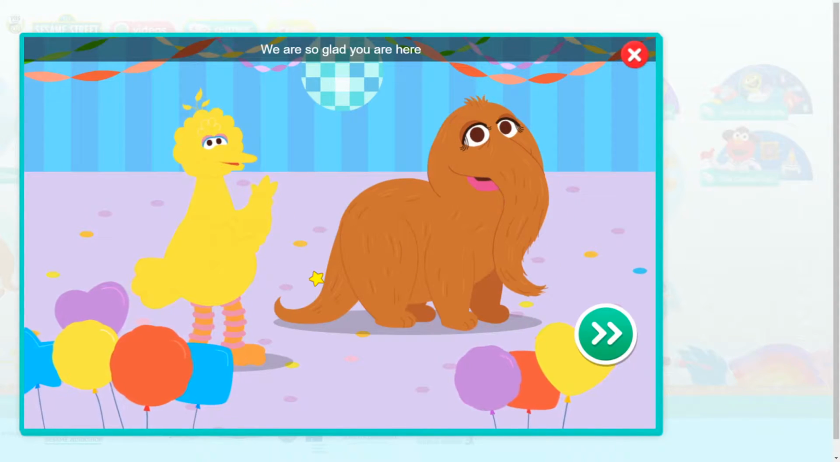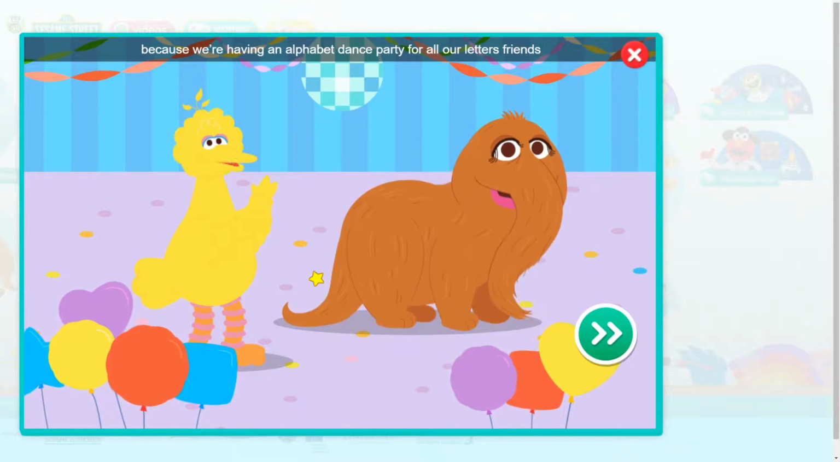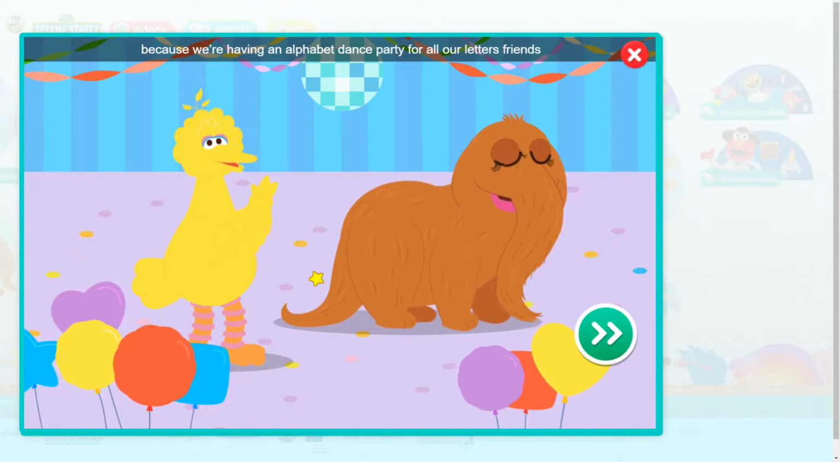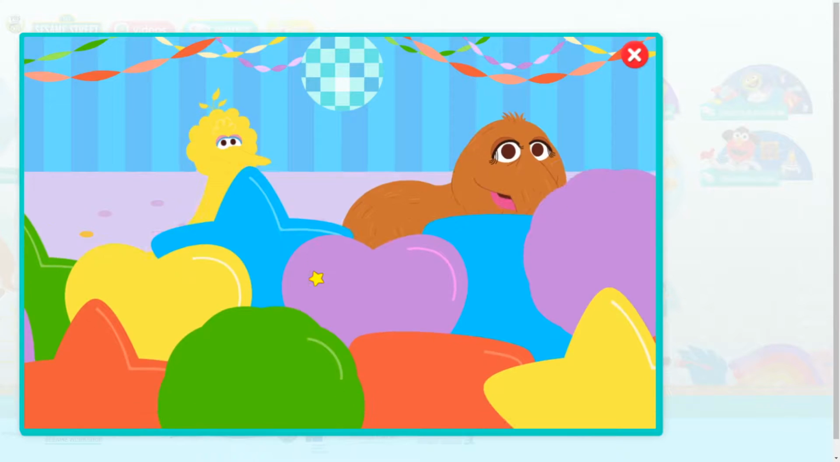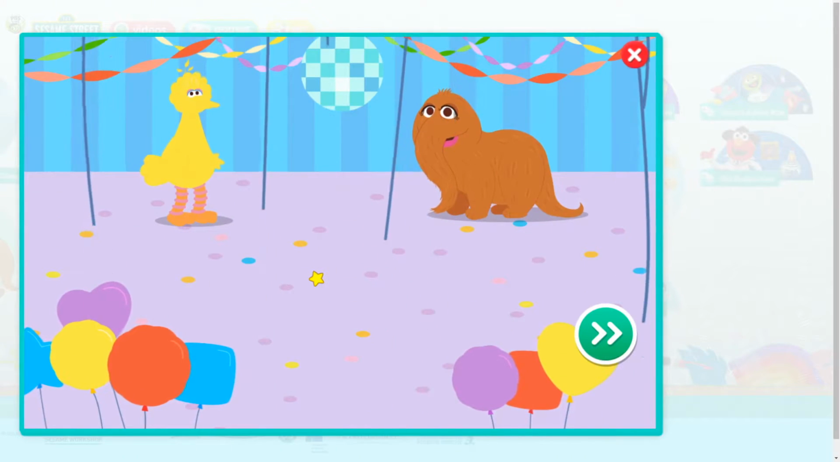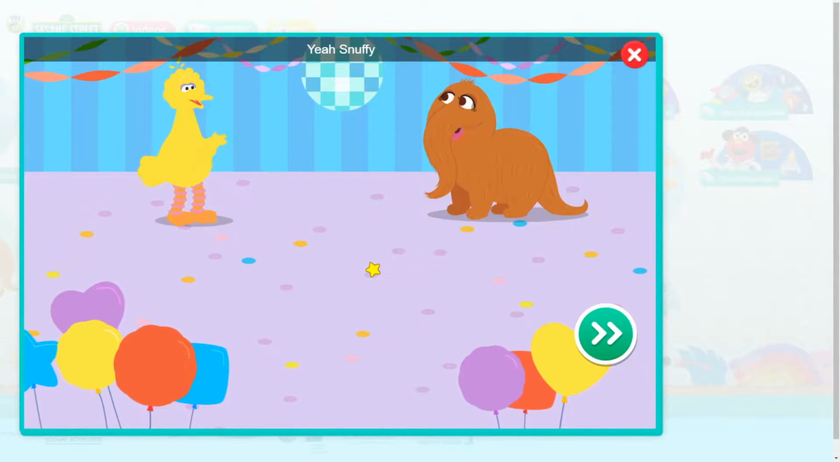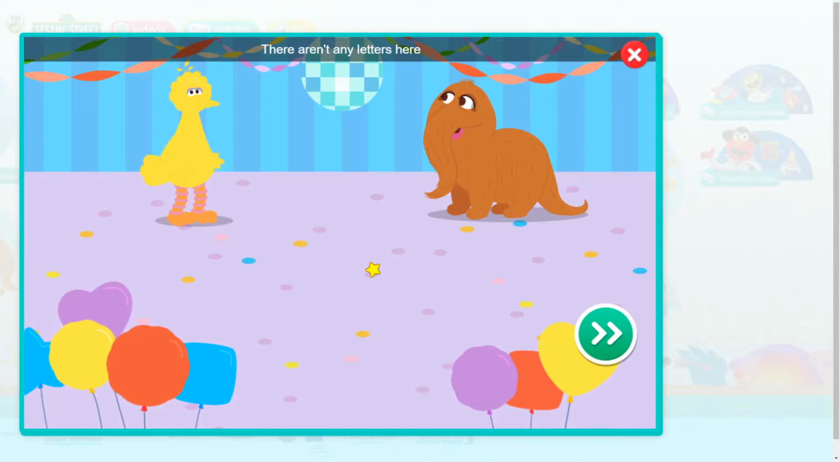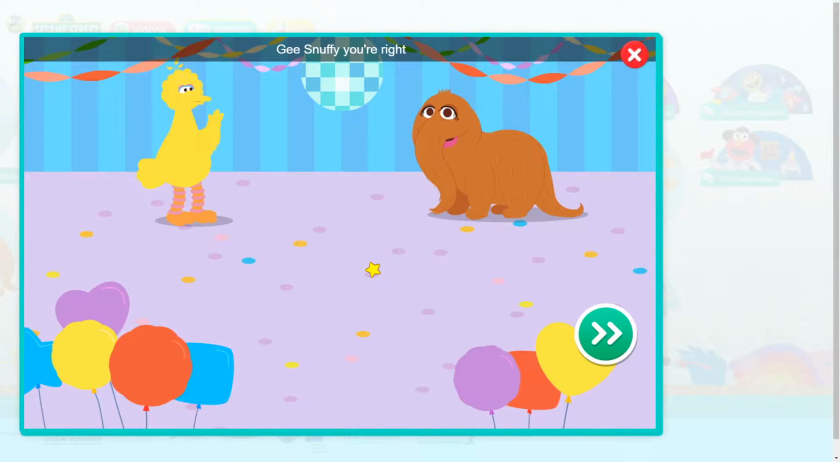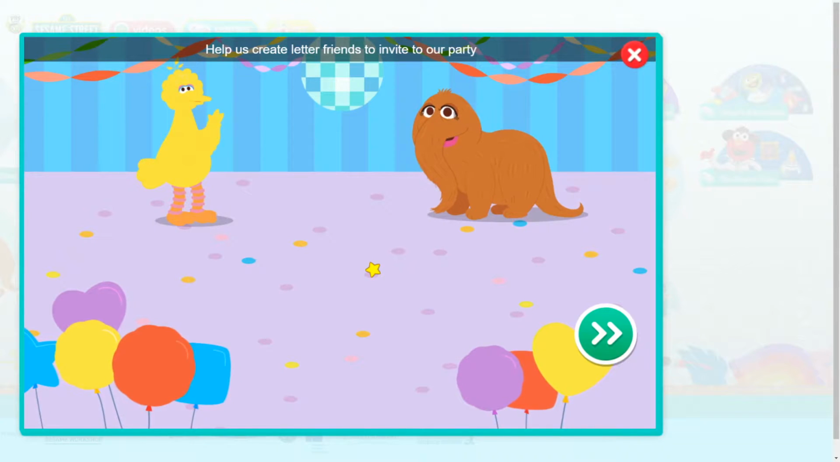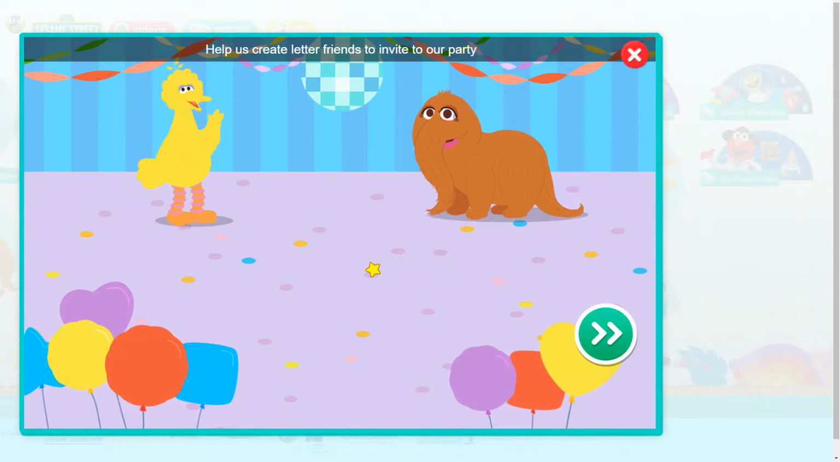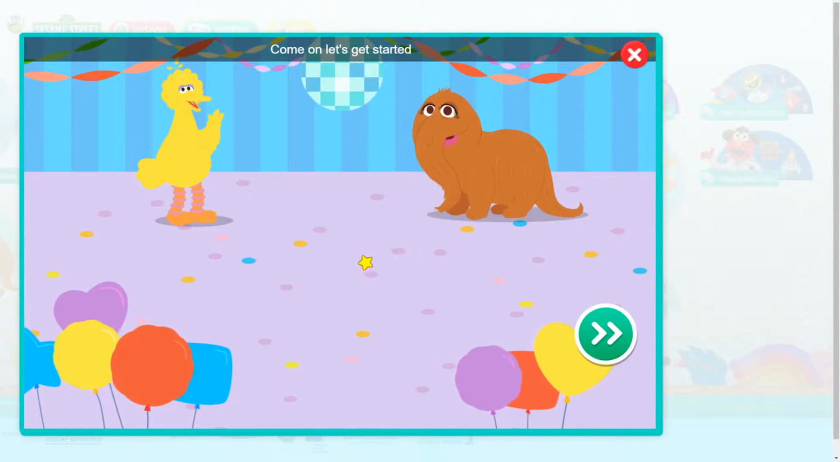Hello. We're so glad you're here because we're having an alphabet dance party for all our letter friends. Bird? Yeah, Snuffy? There aren't any letters here. Gee, Snuffy, you're right. Help us create letter friends to invite to our party. Come on, let's get started.